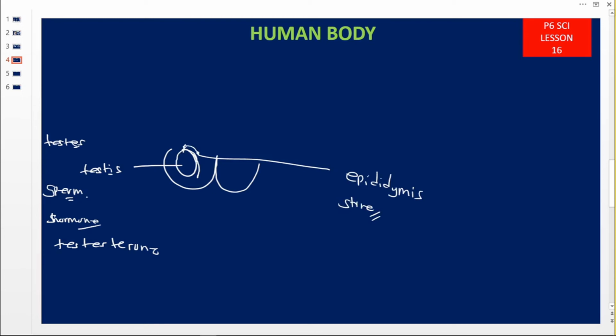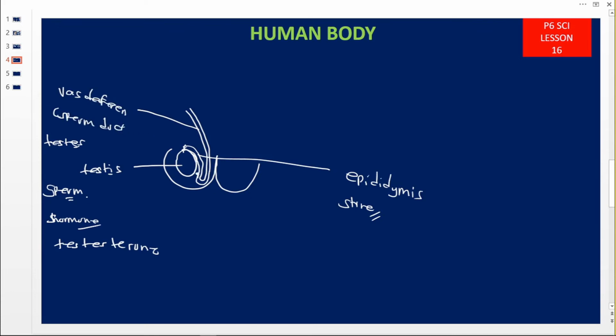Then this epididymis, on reaching here, is going to make a loop, that is, make a turn. It is a narrow tube. As it makes this loop, the tube which continues from here is what we are going to call the vas deferens, or the sperm duct.